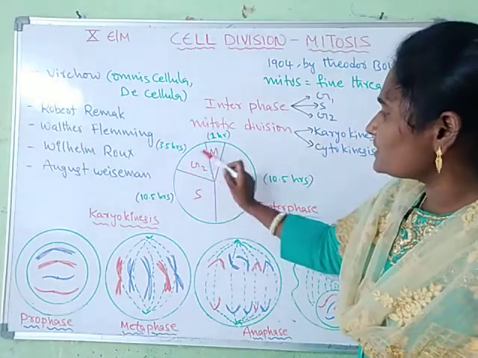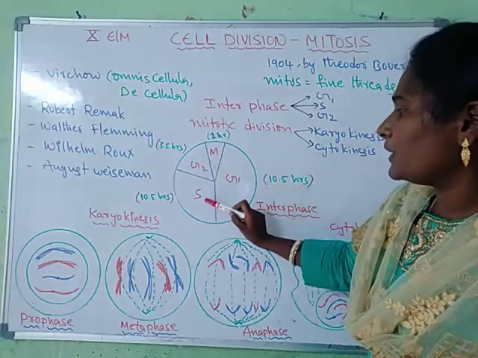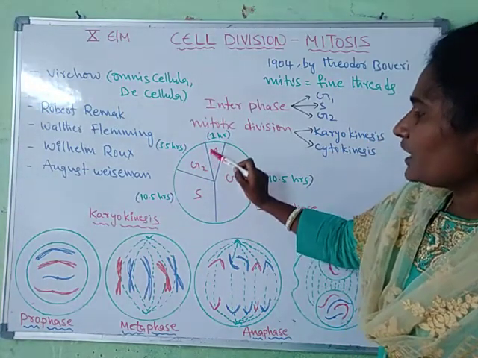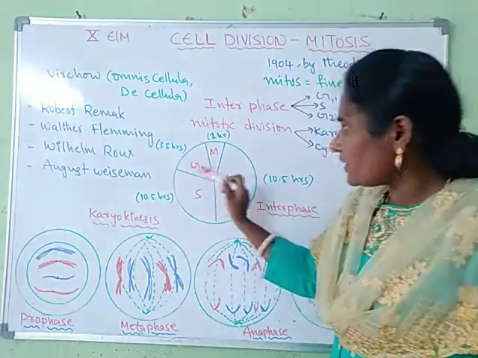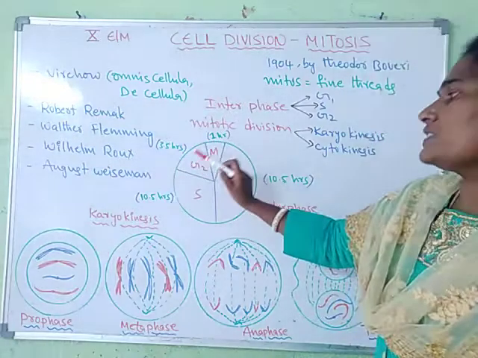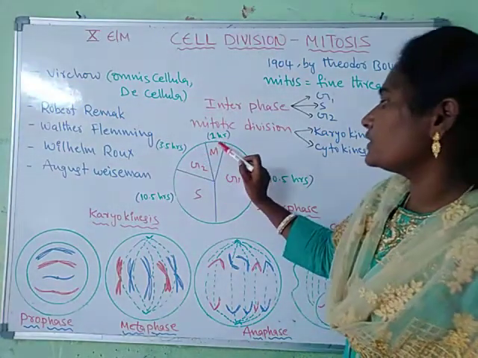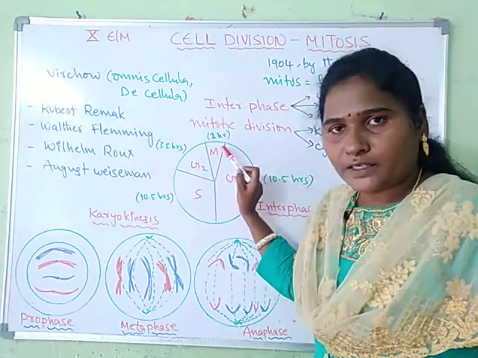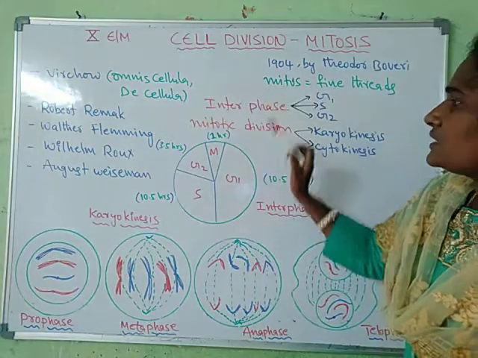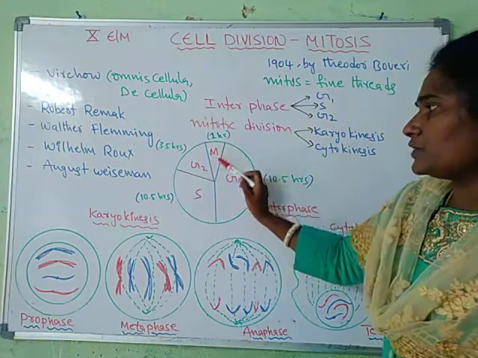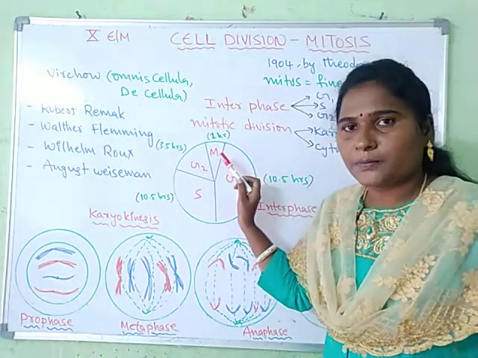This G2 phase is a linking period between the DNA replication and the beginning of the mitotic division. In G2 phase, all cell organelles divide and chromosomes prepare for mitosis. So after completion of the interphase, there is a mitotic division, there is mitosis.